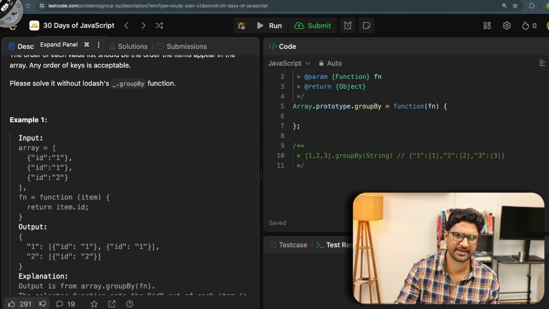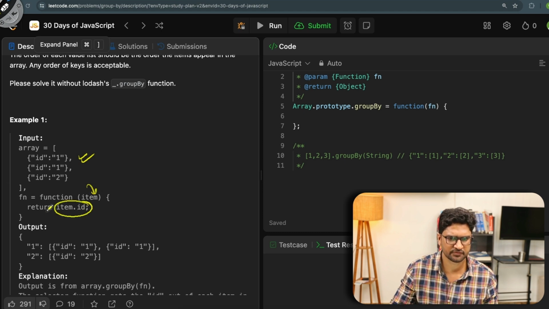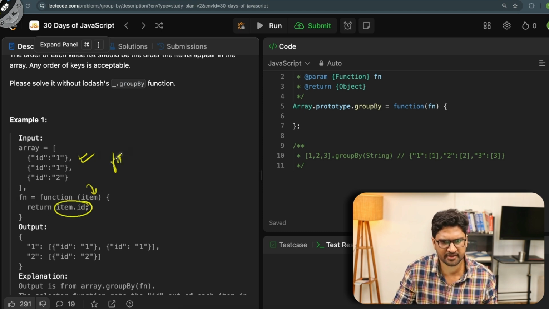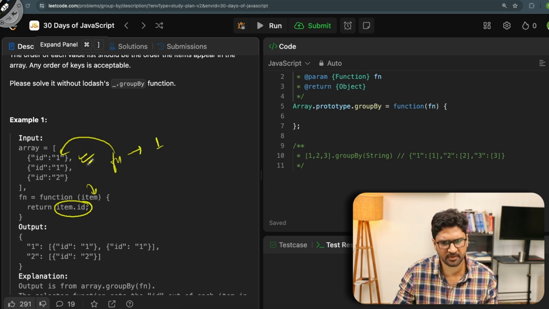So we have this array as an input. What is my function? My function takes an object and returns the key. So when I apply fn to this, it will return the value 1. If I apply fn to this, it will return 1.